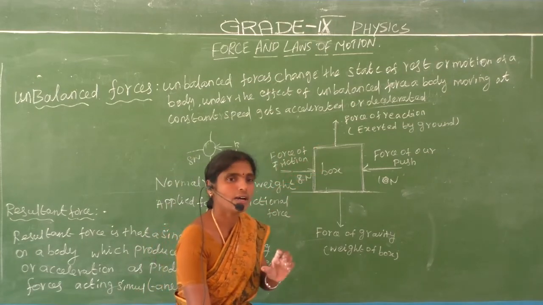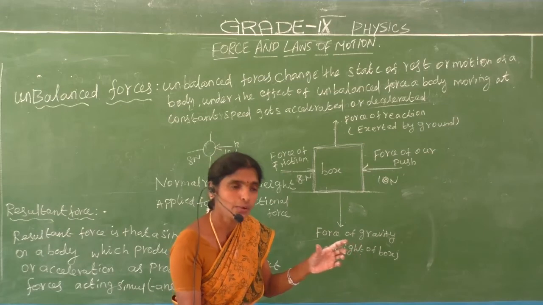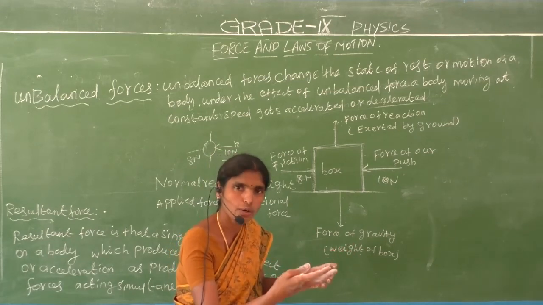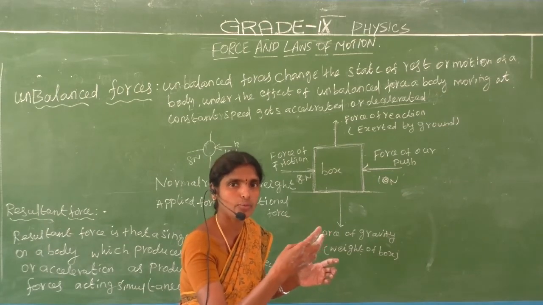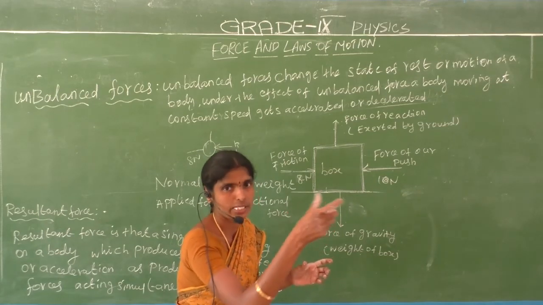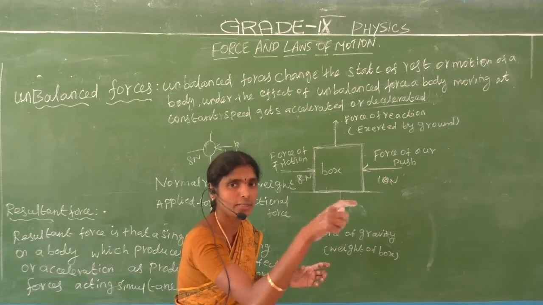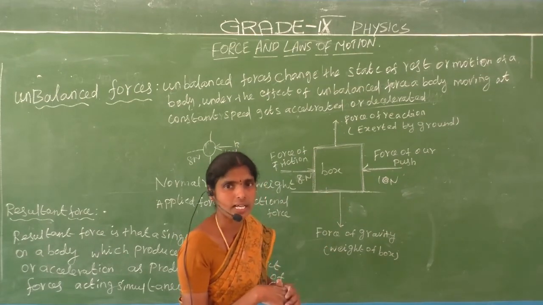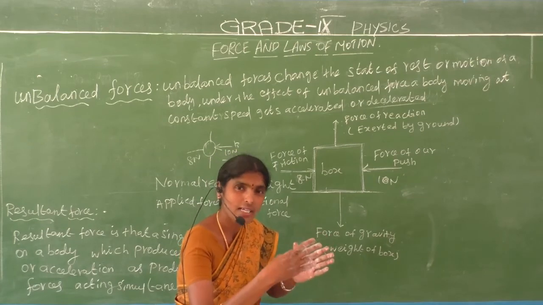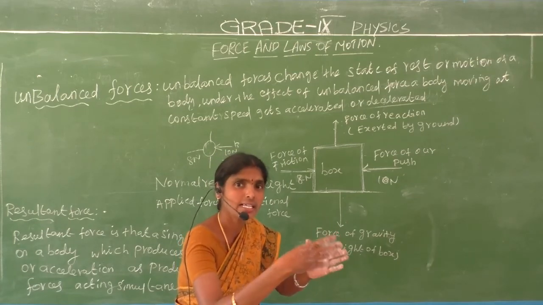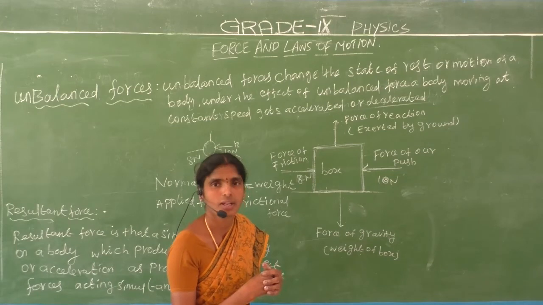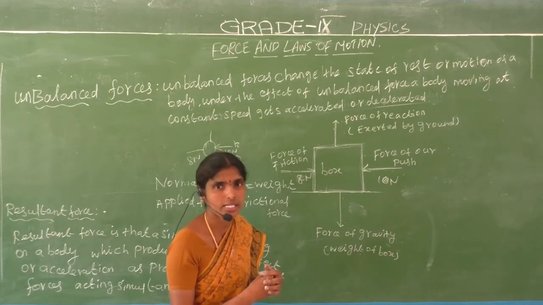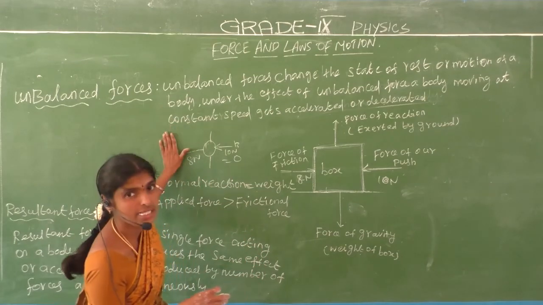Now we are moving in a car at uniform speed. After some time we are moving at 10 meters per second. After 3 hours, the speed is 20 meters per second. So the velocity changes, which means the car gets acceleration. Do you understand? That is the unbalanced forces.